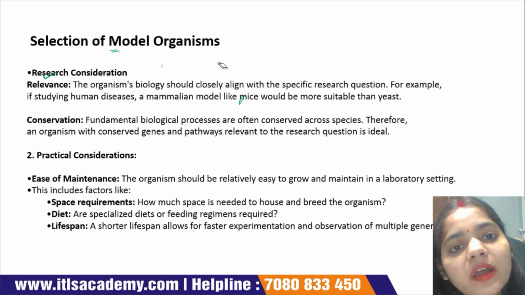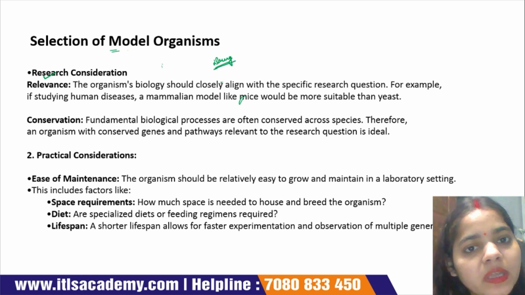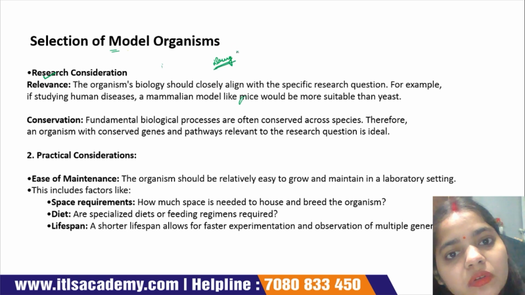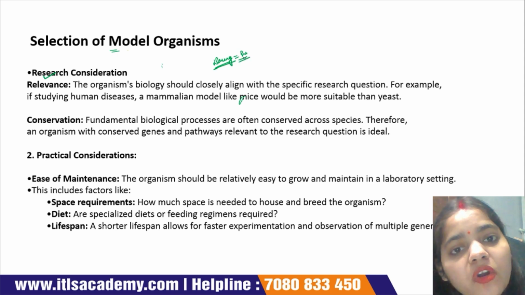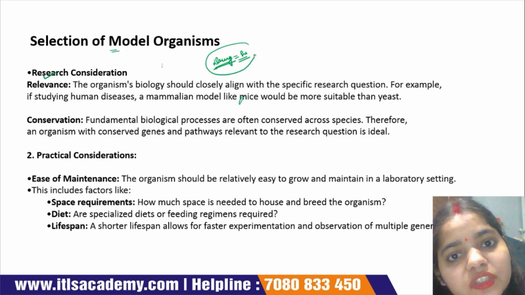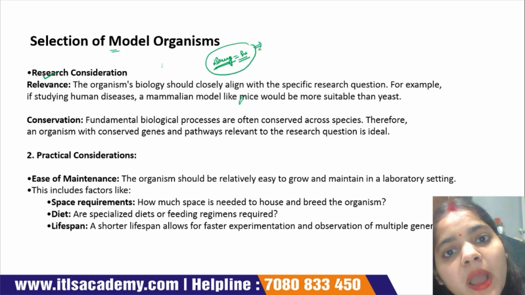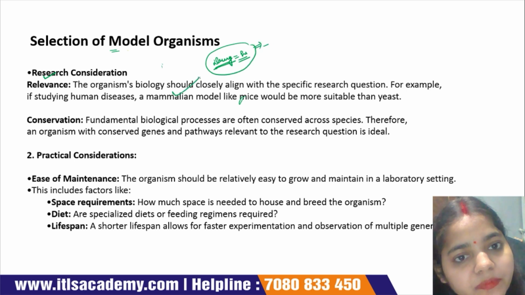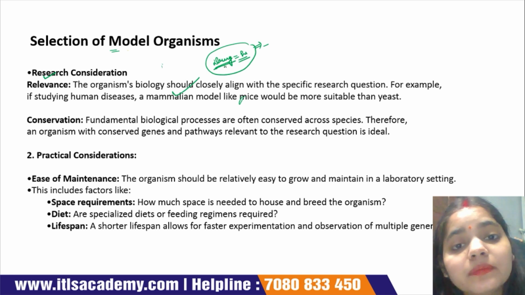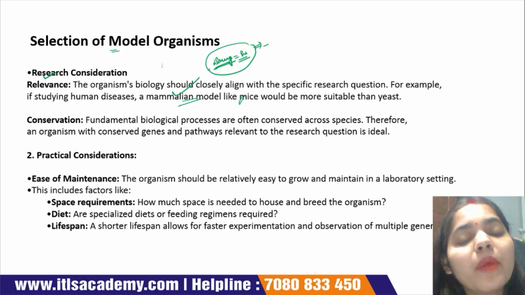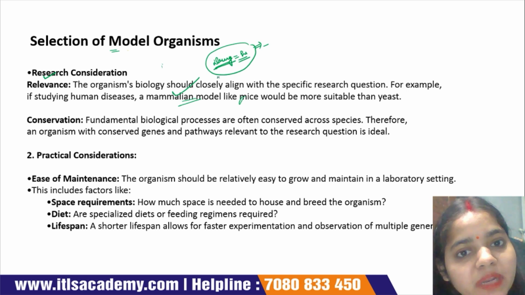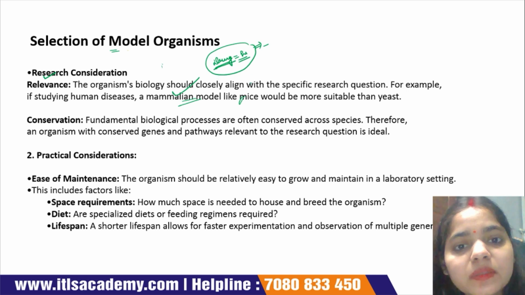We discover a drug for humans. In this case, we choose a mammalian model system, and the example of a mammalian model organism is the mouse.